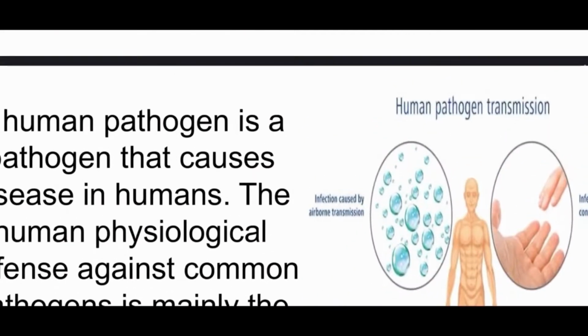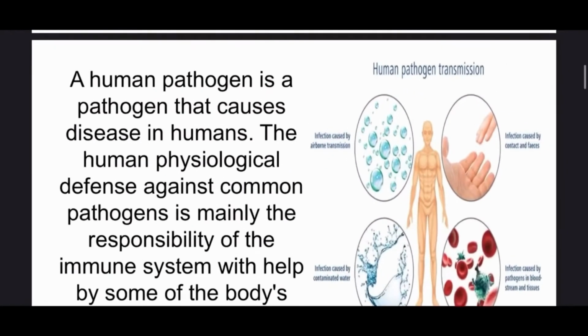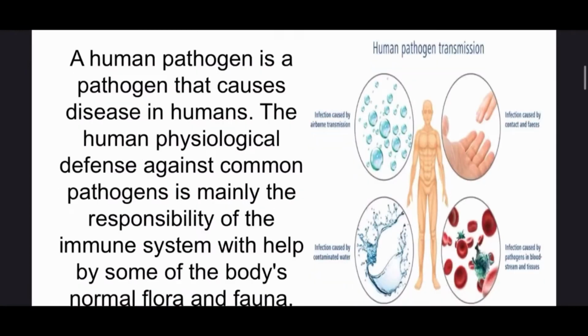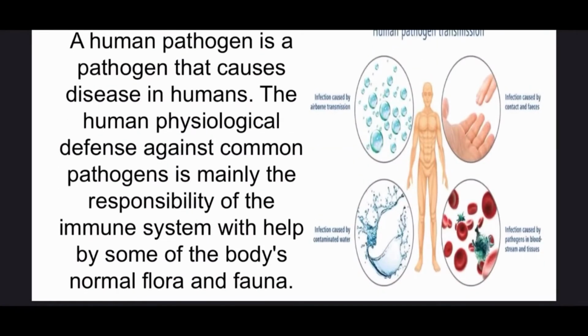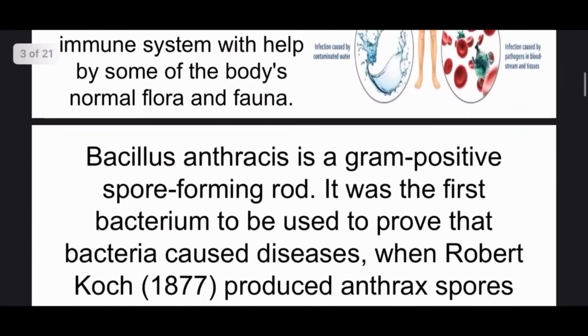So these are the four human pathogen transmissions. A human pathogen is a pathogen that causes a disease in a human. The human physiological defense against common pathogens is mainly the responsibility of the immune system, with the help of some of the body's normal flora and fauna.